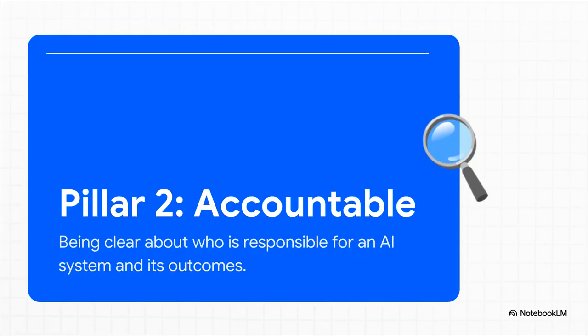Next up, we have accountability. Think about it. If something goes wrong with an AI system, who's responsible? This pillar says there has to be a clear answer. It means you need human oversight. You need defined roles. So we always know who is accountable for the AI's actions and its outcomes.